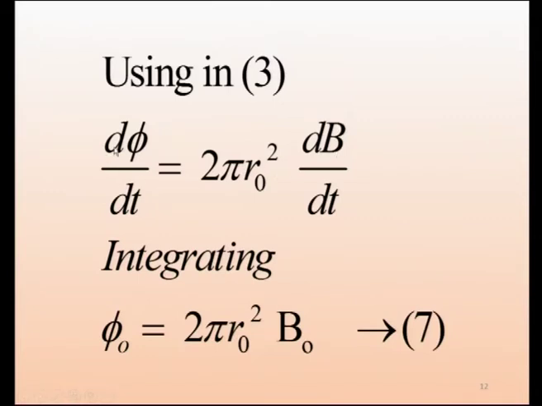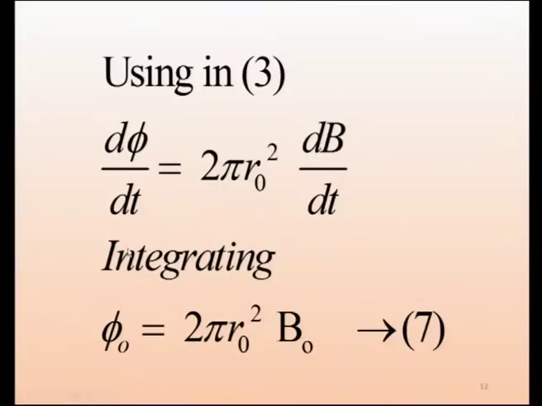The d phi will change from 0 to phi, because in the first quarter it will change from 0 to phi 0. Therefore, we write phi 0 as the upper limit. And in here 2 pi r naught squared, d B changes from 0 to B 0. Now, this equation gives the relation between the flux and the flux density that I have to apply.